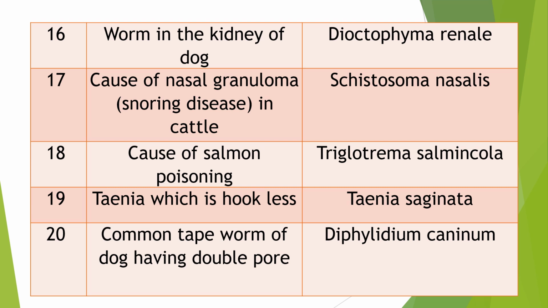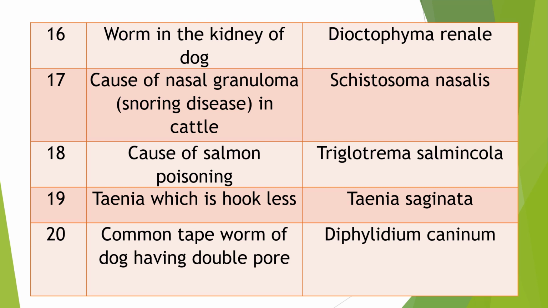Frequently asked question in medicine also, and in parasitology also. Cause of nasal granuloma in cattle? Answer: Schistosoma nasale. This parasite resides in the veins of the nose, the nasal veins.